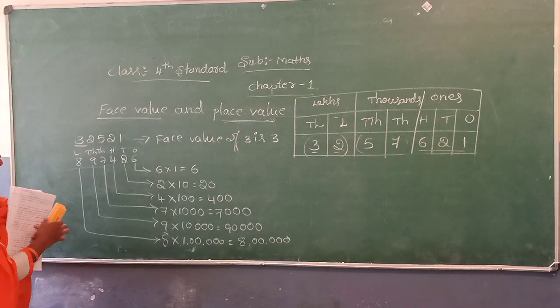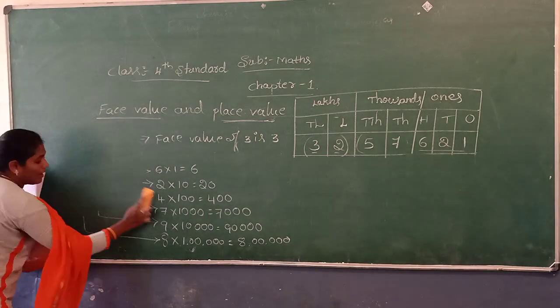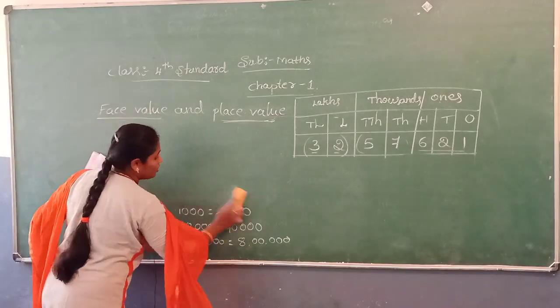Okay children. Today I give some exam homework problems.